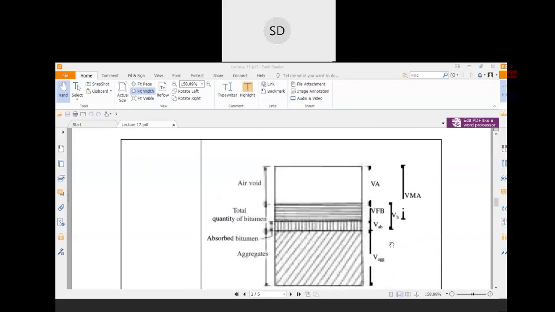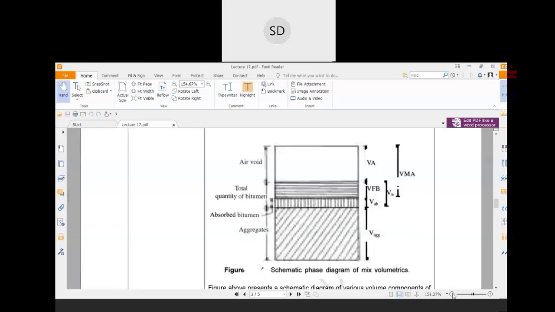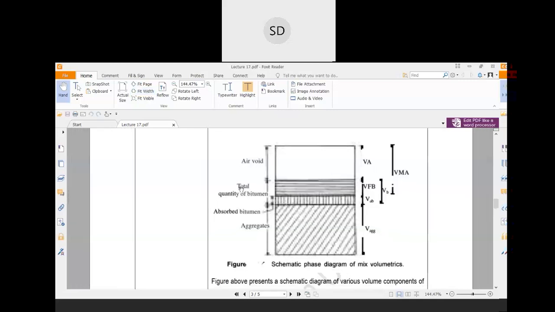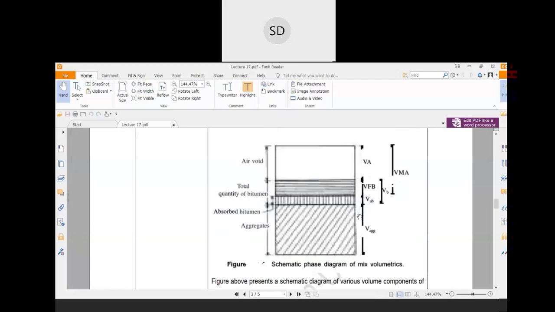Now this figure is very important. This is like a phase diagram of different mix volumetrics. So you need to understand this figure very well. So basically this is your total aggregate mass. Okay. So in that aggregate mass, some portion is the air void present over there. So basically that is the air void.